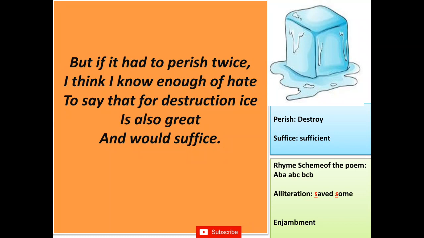Rhyme scheme of the whole poem is there. ABA, ABC, BCB. This is the rhyme scheme. ABA, ABC, BCB. There's no stanza-wise rhyme scheme. Then alliteration again in this stanza, save some. And then enjambment. Enjambment, students, is the continuity of one sentence in another line. To say that for destruction ice is also great.